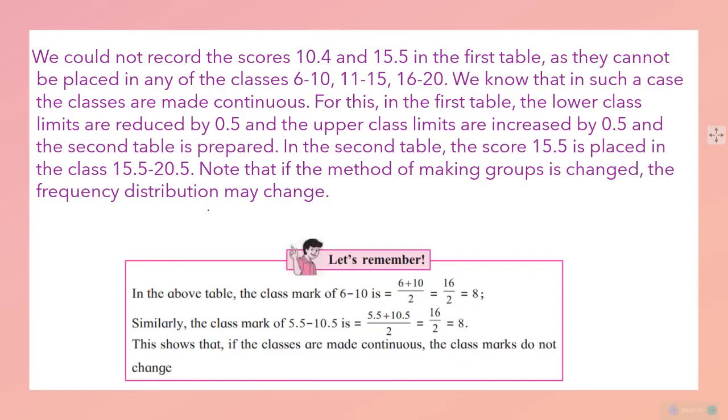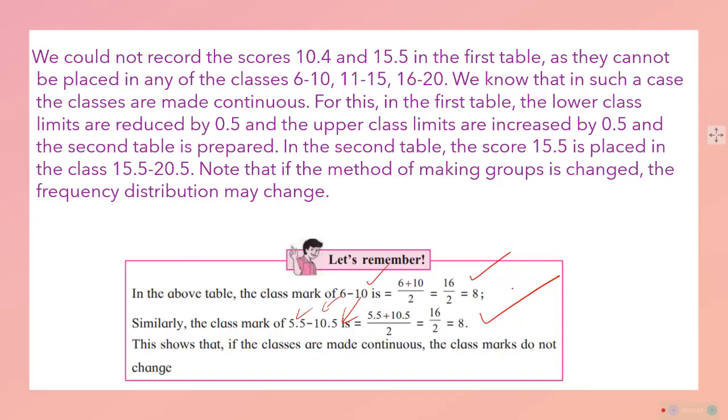So that way we need to make arrangements in the case of class interval making. Now the table will help in this matter. The table will have that extra class in it. In the above table, the class mark of 6 to 10 is 6 plus 10 upon 2, which is 8, and in the second case, when we modified it, 6 became 5.5, 10 became 10.5, and then also we got 8 as the class mark.